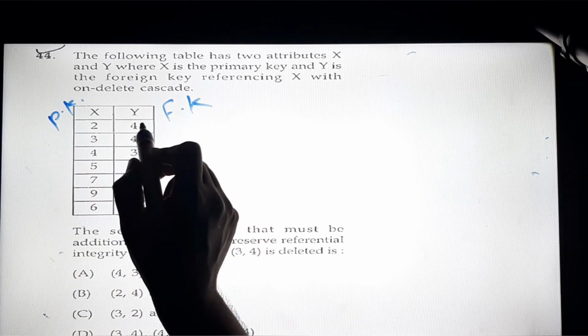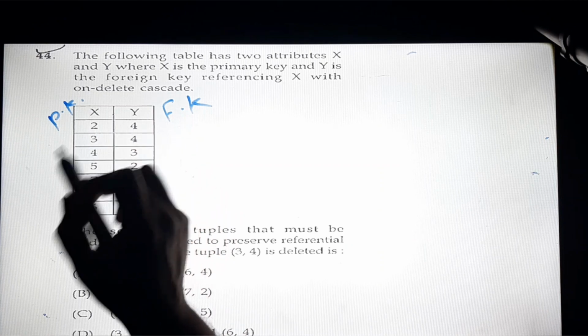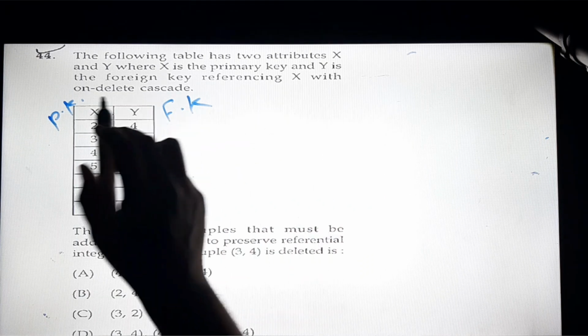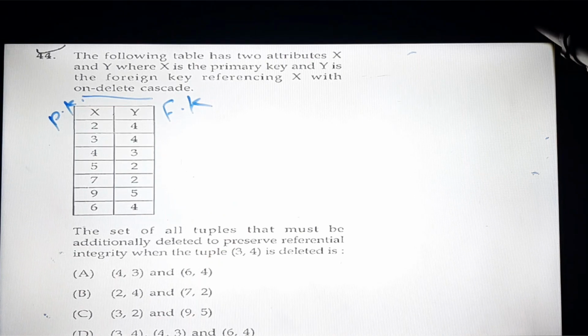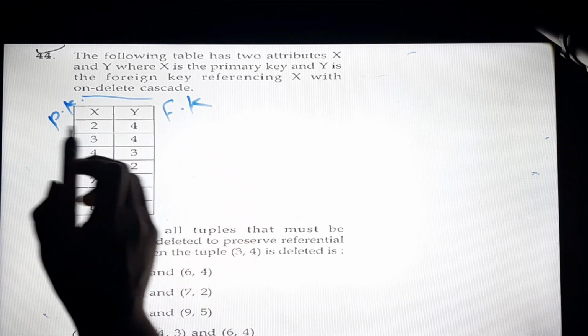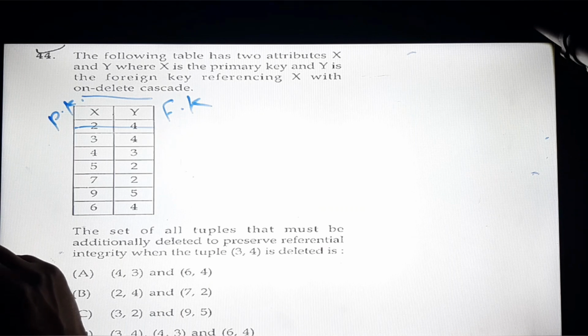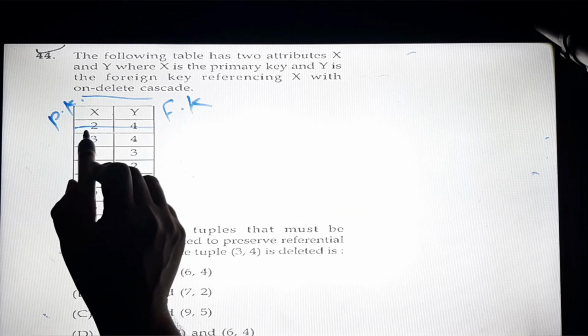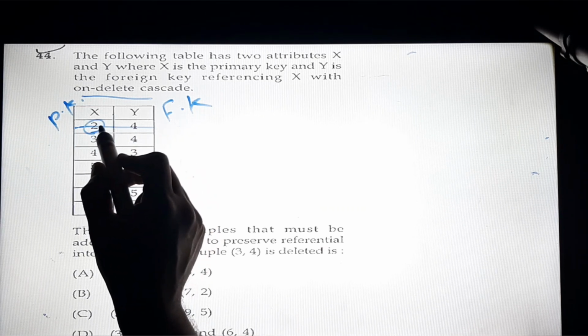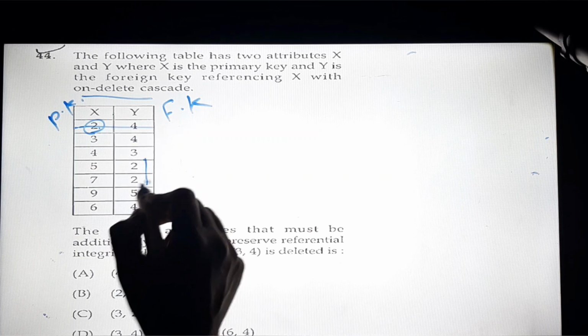Means what? This foreign key references the primary key of its own table. And what is on delete cascade? On delete cascade means that when we delete, let's say, this 2 4, we have to check where 2 is a foreign key in another table. So we can see here.